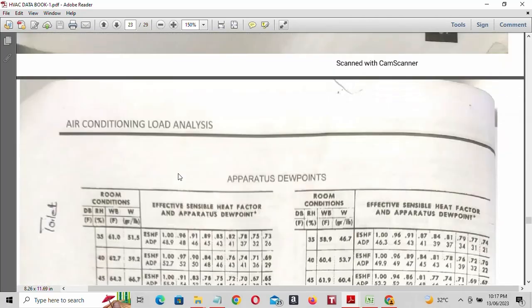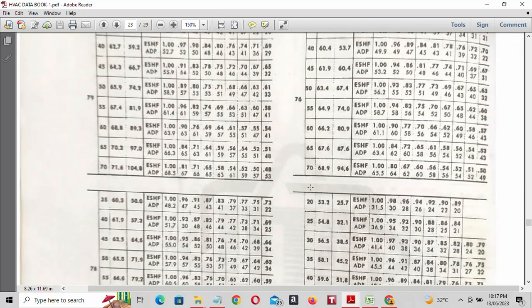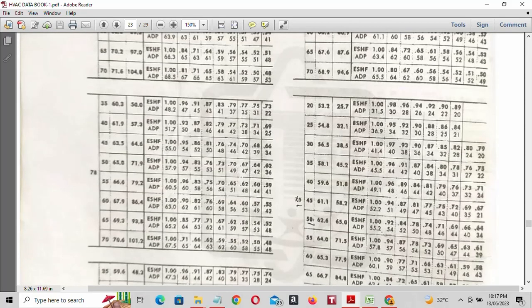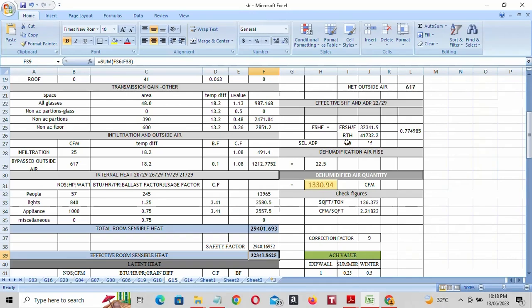Here, this is the apparatus dew point. Our dry bulb temperature is 75 and relative humidity is 50. Here we have to check for ESHF, effective sensible heat factor. Our effective sensible heat factor is 0.77. So 0.77 is not there. We have to go for the higher value, 0.78. For 0.78, the apparatus dew point, that is ADP, is 50. So ADP is 50. Okay. And dehumidification area is 22.5. Dehumidified air quantity is 1330.94 CFM. Okay.